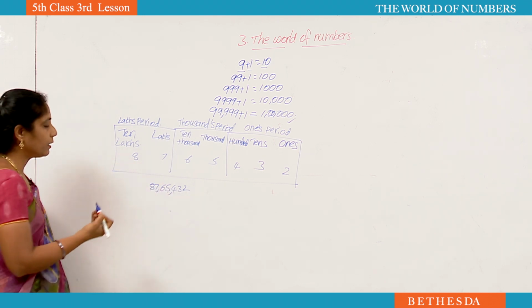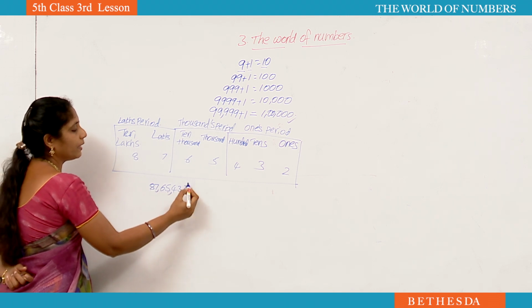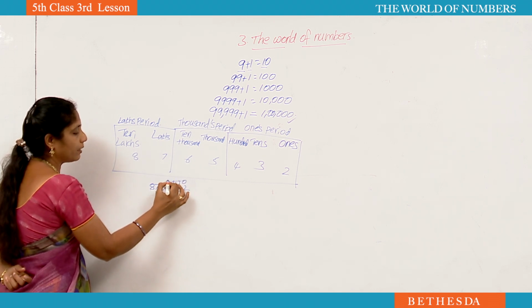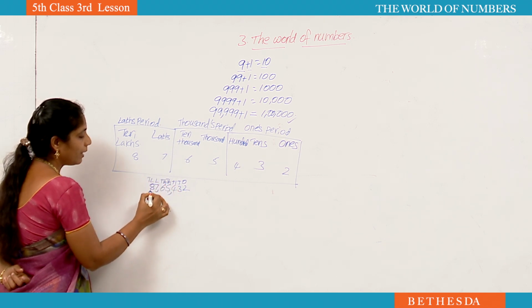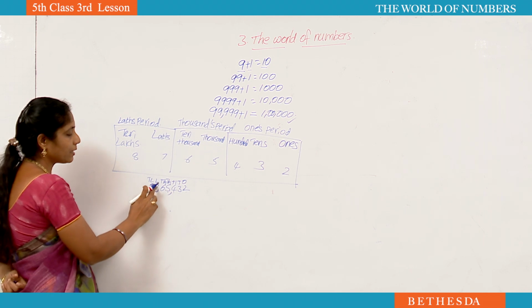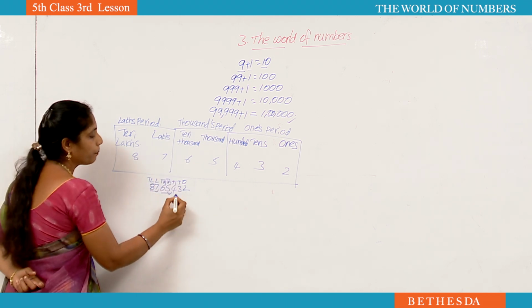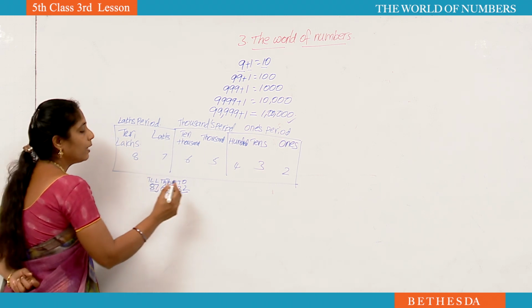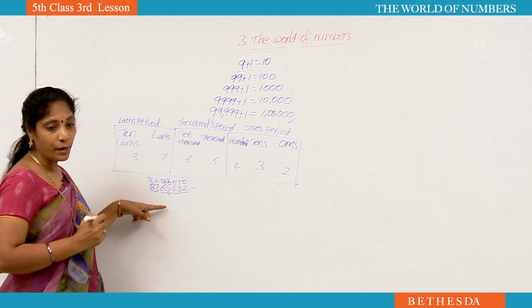65,432. How to read the number? 87 lakhs 65,432. If you want, you can write the place values above. Then you can read easily. See here. Lakhs period 87. That's why 87 lakhs. Thousands period 65. That's why 65,432. Here in this lesson, he is asking for the number name also.